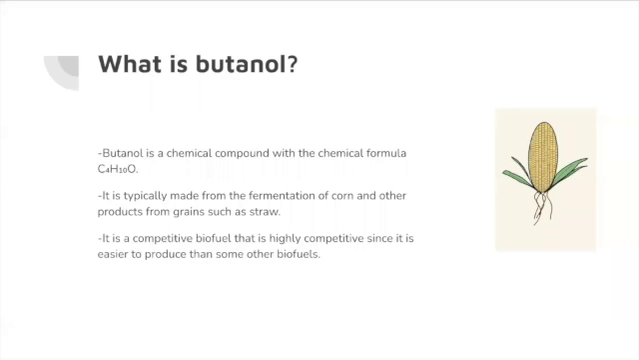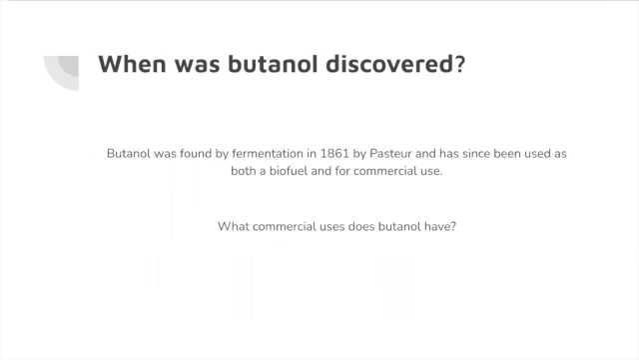So butanol is a chemical compound formed from a fermentation process of corn and other plant products such as grains and straw. So things such as barley straw or wheat straw are really useful in creating butanol through the fermentation process. The chemical formula is C4H10O, and since corn is what it's made from, it's a pretty competitive biofuel just because it's pretty easy to produce.